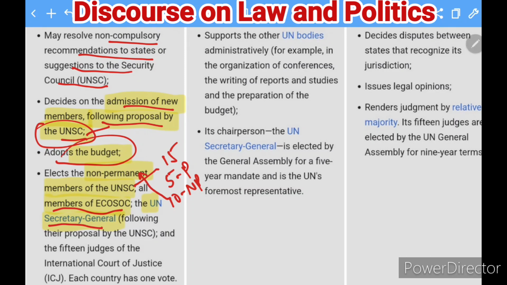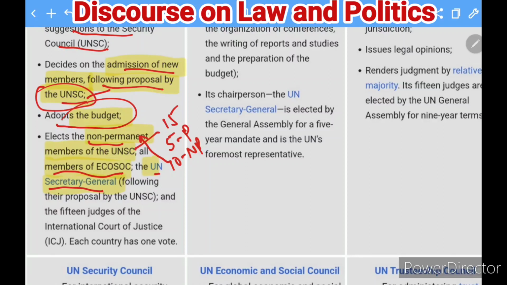Apart from this, they also elect the non-permanent members for the Security Council. They also elect the members for the Economic and Social Council. They also appoint the Secretary General of the United Nations. And each country will have one vote here; whenever a question of voting comes, each country has one vote. Apart from this, they also elect the judges of the International Court of Justice.